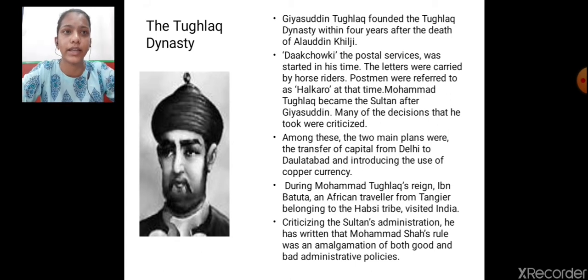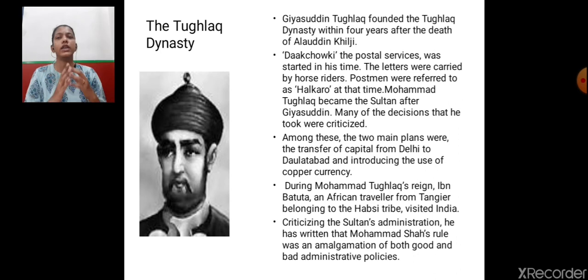The Tughlaq dynasty. Ghiyasuddin Tughlaq founded the Tughlaq dynasty within 4 years after the death of Alauddin Khilji. Now Ghiyasuddin Tughlaq established the Tughlaq dynasty within 4 years after the death of Alauddin Khilji.